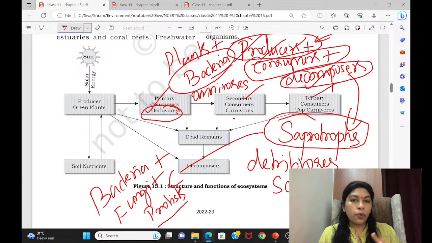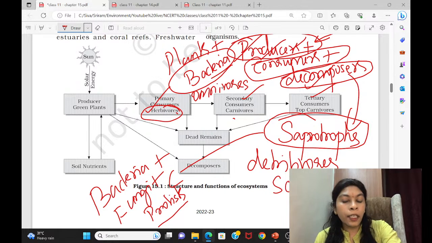I used to tell the students that you have to read biology. In biology, there are kingdoms, no? Five kingdoms are there. One kingdom is bacteria, Monera, we call that. Another is fungi, another is Protista, and then comes plant, and then comes animal. Some bacteria can act as decomposers, fungi can act as decomposers, and a few protists can act as decomposers.